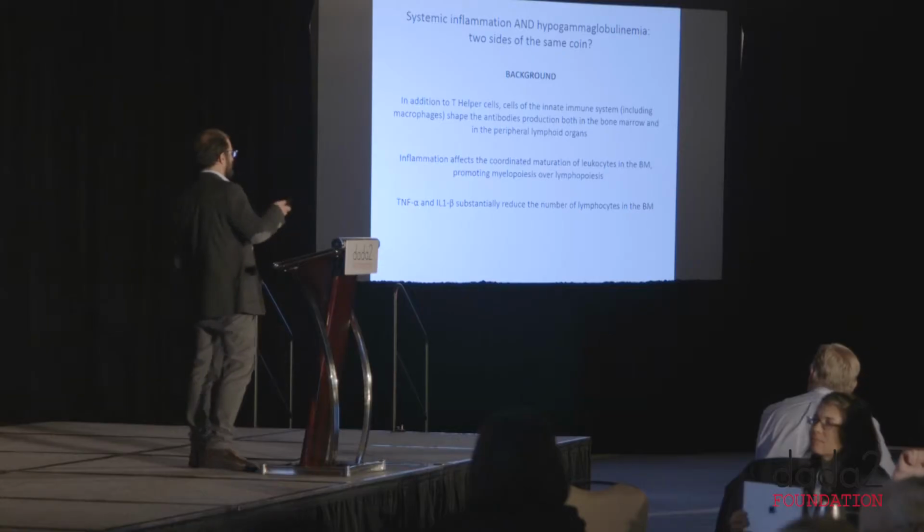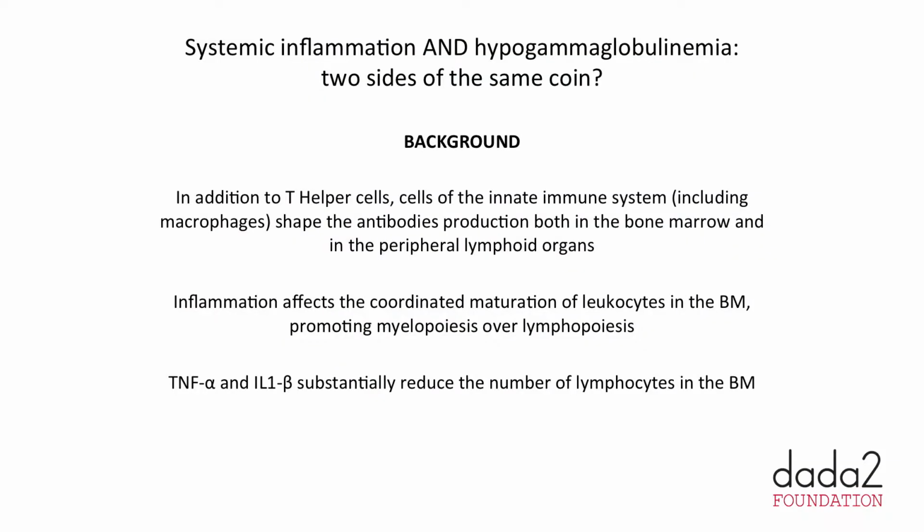But what do we know? What is the background about the possible relation between inflammation and B-cell function? We know that together with T cells, it's becoming clearer that cells of the innate immune system also help B cells to produce immunoglobulin.